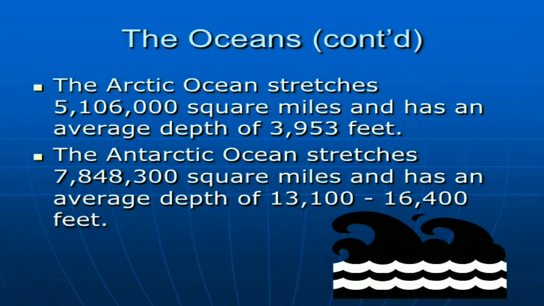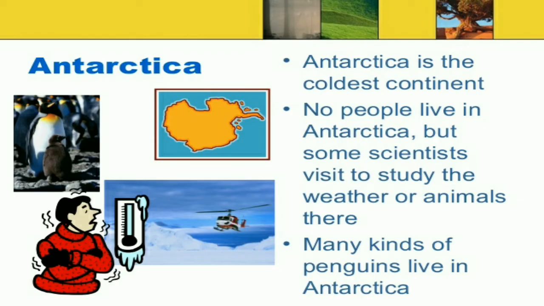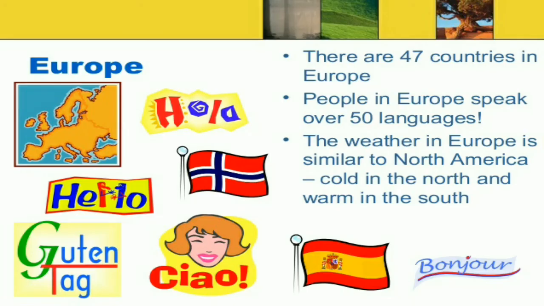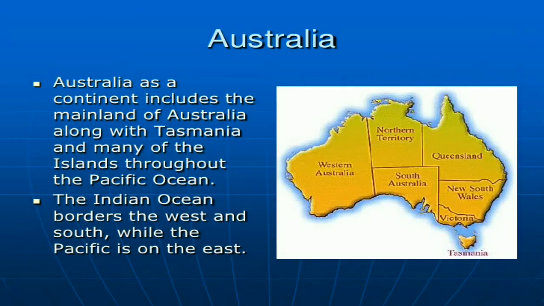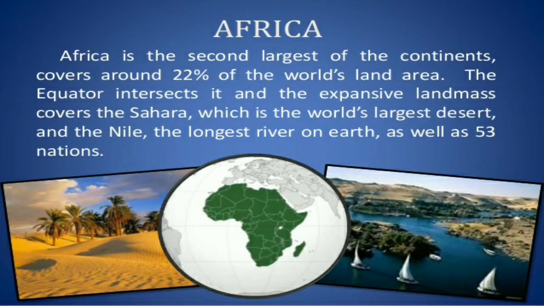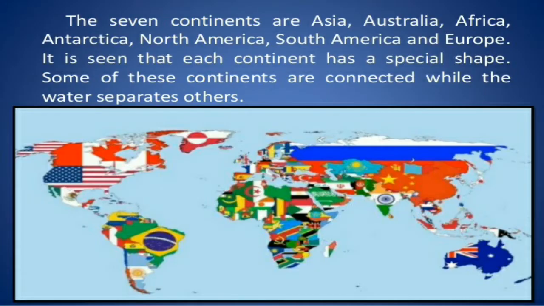So, children, you all understand that there are different types of oceans. Here we can find the oceans, and then we can see different continents and oceans. So there are seven continents and five oceans. So now we revise it.